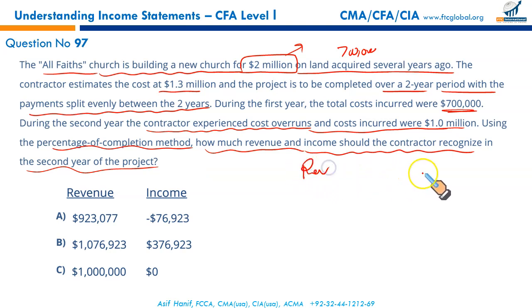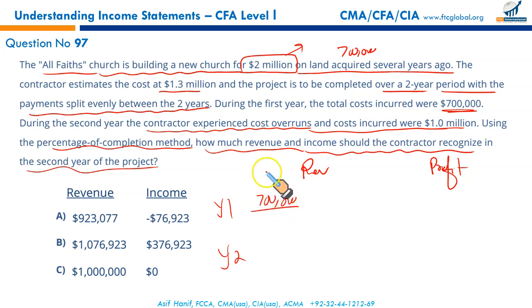Make a table like this, revenue and profit for both years, for year 1 as well as year 2. How much did we complete in the first year? Remember the formula to assess the percentage of completion: the cost incurred so far divided by the total estimated cost. 700,000 was incurred in year 1. The estimated cost in year 1 was 1.3 million. Multiplying this percentage with the 2 million contract price will give you the revenue recognized in the first year: 1,076,923.